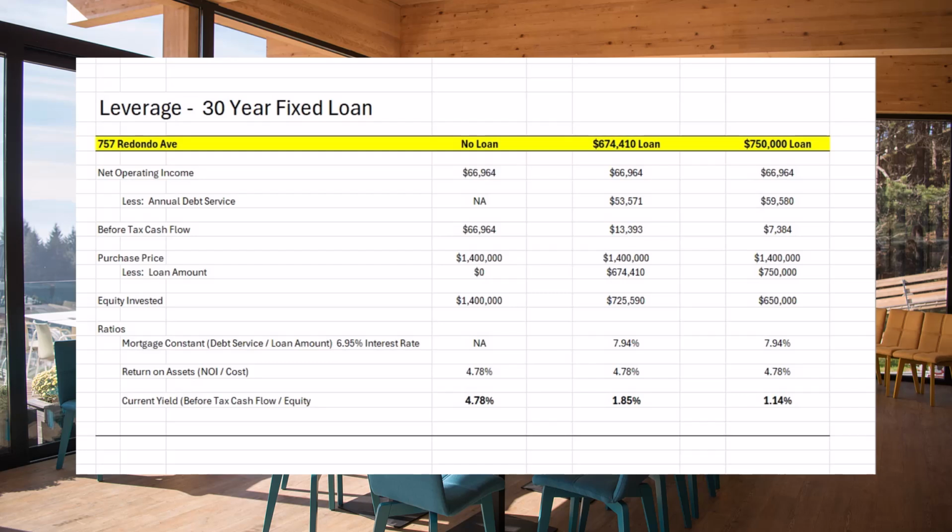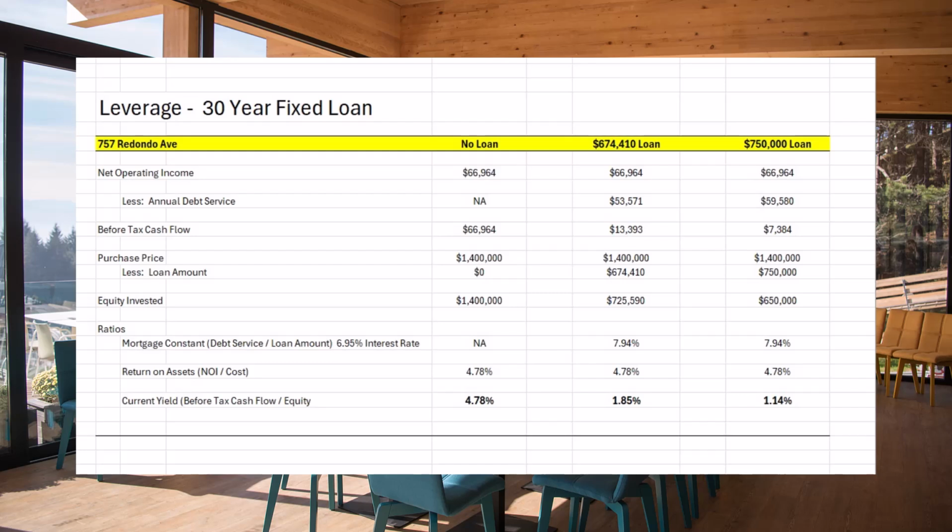Return on assets, that's simply taking the net operating income, $66,000 and some change, and dividing that by the $1,400,000. That is 4.78%. And because there is no loan, the yield to the investor is the same, 4.78.